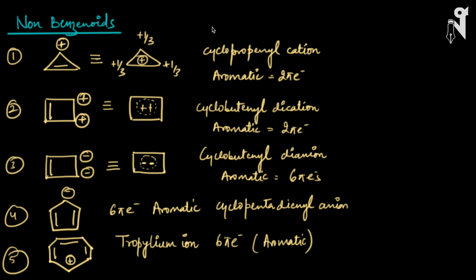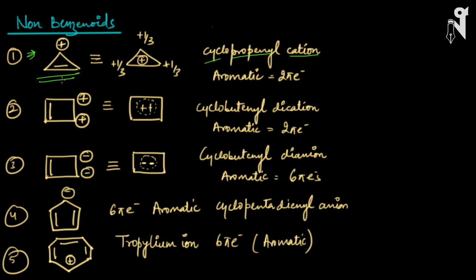Now let's quickly talk about some non-benzenoid compounds where there is aromaticity but no benzene. The first compound I have taken is the cyclopropenyl cation. The cyclo is for cyclic chain, propenyl because there is a double bond, and cation because there is a plus charge over here. Does this follow all the rules of aromaticity?